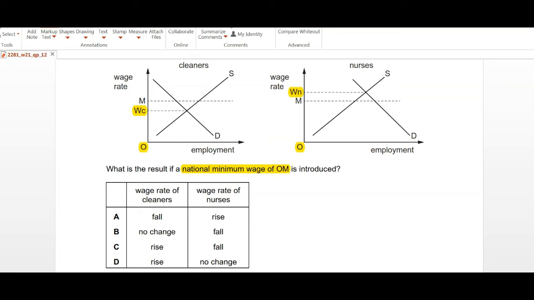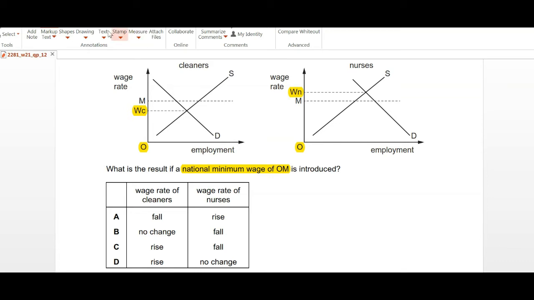A national minimum wage of OM is introduced. Now, as we know, national minimum wage is most of the time the wage that is above the market equilibrium wage, and a government imposes this wage where it feels that the market equilibrium wage is too low. So the question is asking about the wage rate of cleaners and the wage rate of nurses, and it is asking you to show whether there will be a fall or a rise.